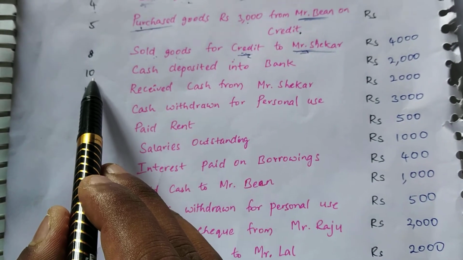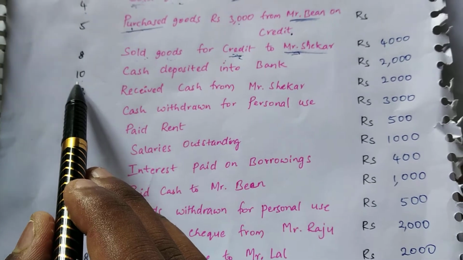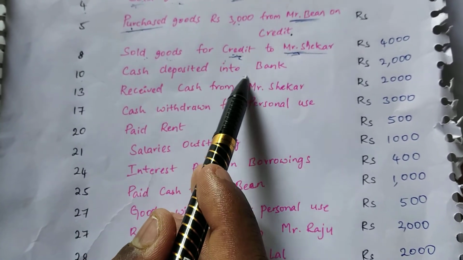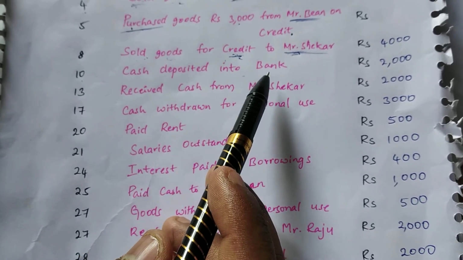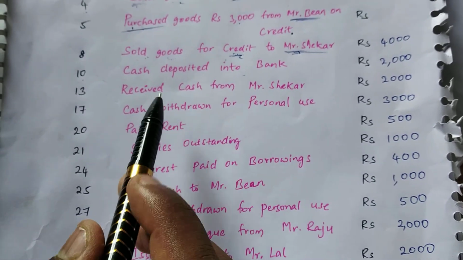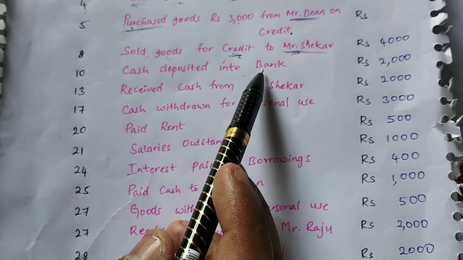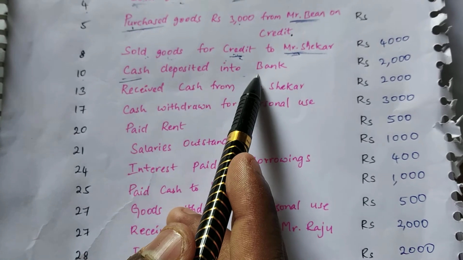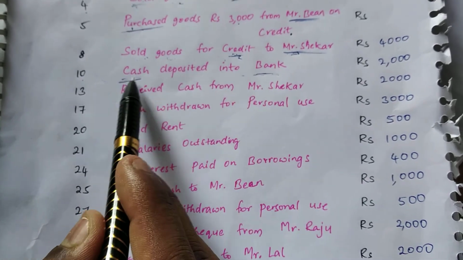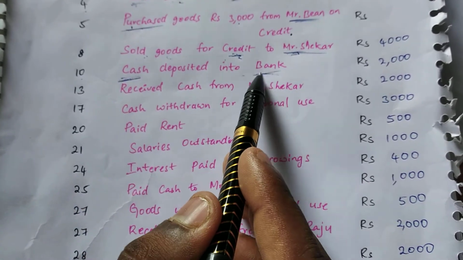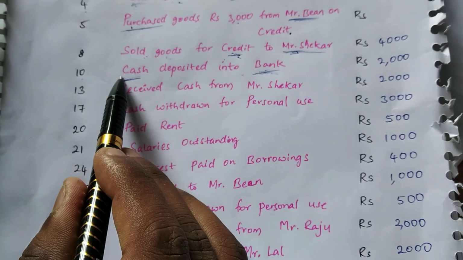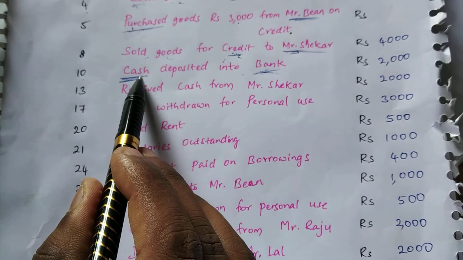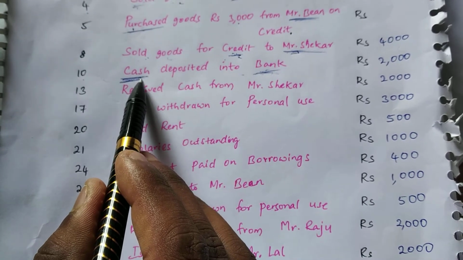And the next transaction is on January 10th. On January 10th, we have the transaction: cash deposited into the bank. What does it mean? Whatever amount of cash we get in the business, we are depositing into the bank. So we have to identify the two items here. One is cash and another one is bank account. Cash is the real account and bank is the personal account. As per the real account, the golden rule is debit what comes in, credit what goes out.